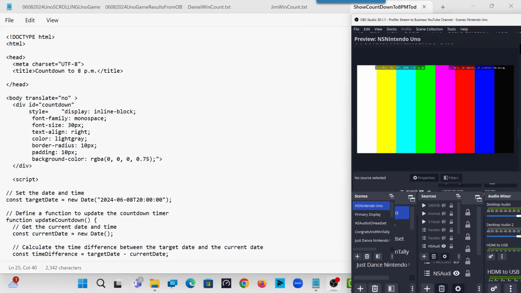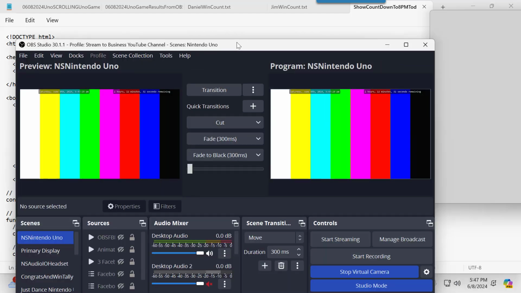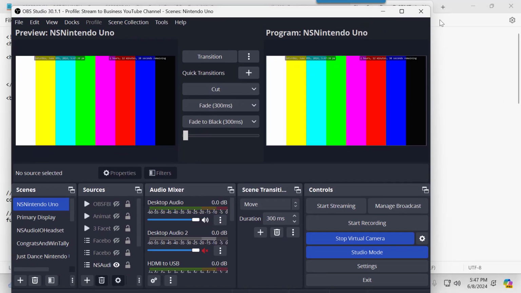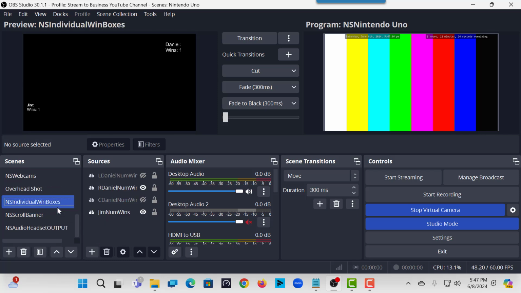I'm going to drag that back as we change the data files. Actually, I'm going to do it a different way. I'm going to drag it back and show you where these data files live. So I'm going to go down to, as an example, the individual win boxes. We'll edit those in a second, but here's where we play. When he does the invite, Daniel needs to be over here on the right. I'll show you here on the left.